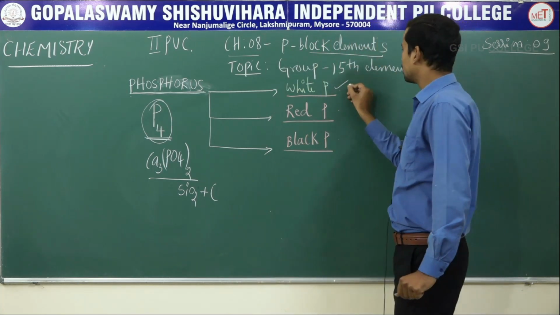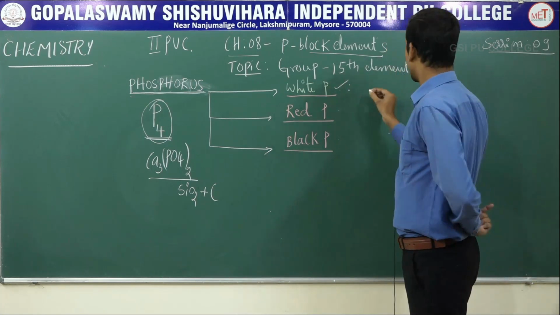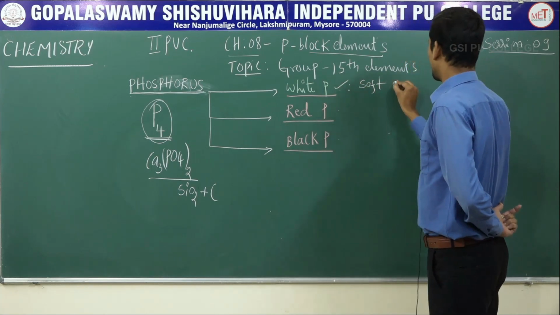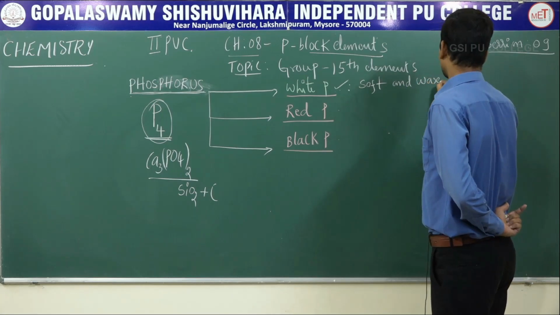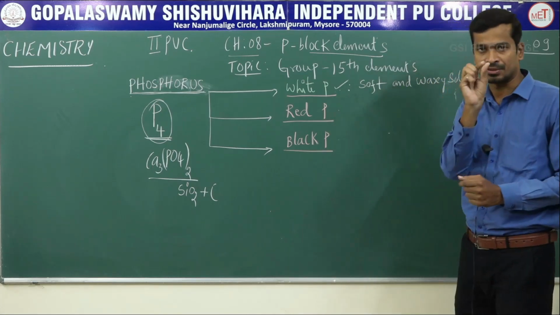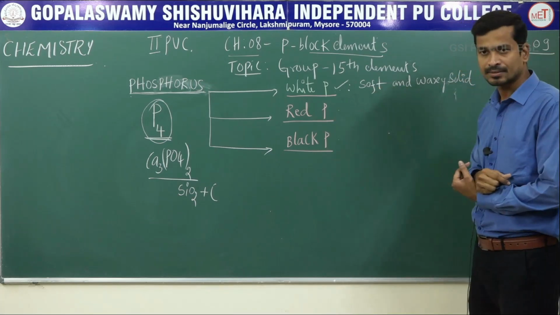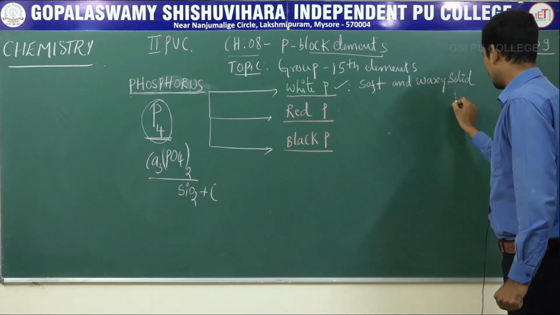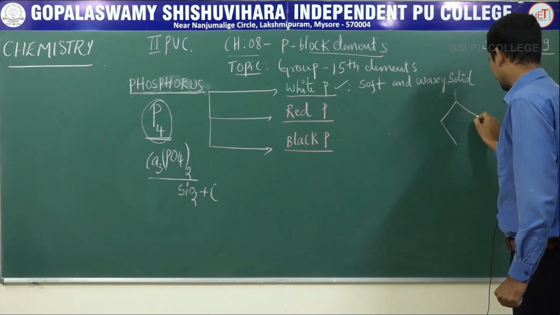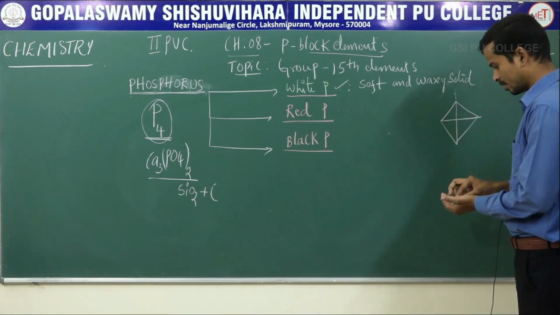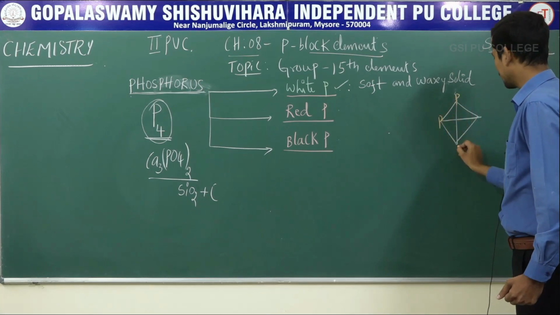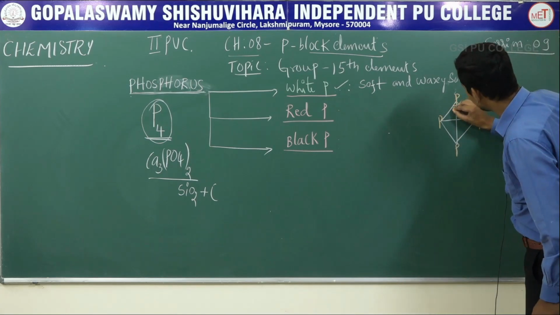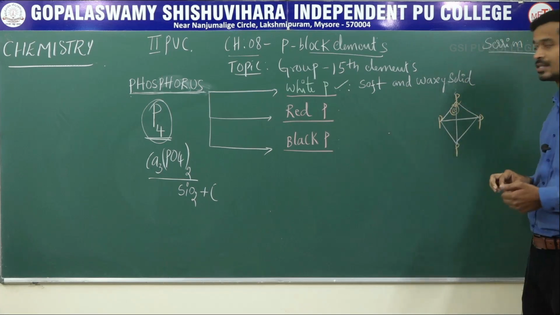White phosphorus is soft like gulab jamun, a soft and waxy solid, and it exists as tetra atomic in nature. It looks like this, phosphorus P4. The bond angle is 60 degrees. Bond angle is 60 degrees.